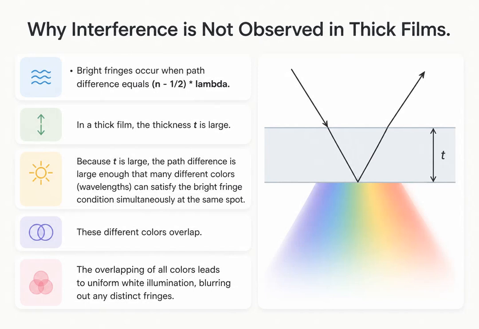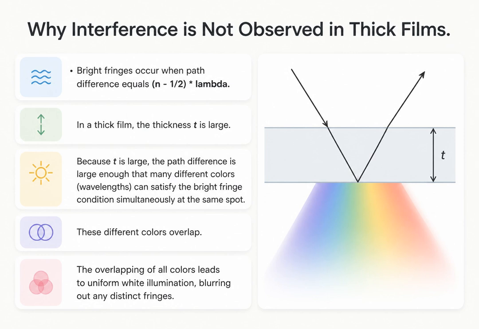You might wonder why we only talk about thin films. Why do we not see interference fringes in a thick block of glass or a wide air gap? Bright fringes occur when the path difference matches a specific multiple of the wavelength. In a thick film, the path difference is very large. Because of this large difference, many different wavelengths, meaning many different colors of light, will satisfy the condition for a bright fringe at the exact same location.